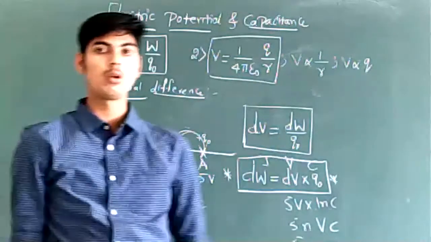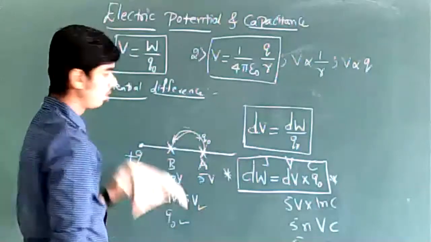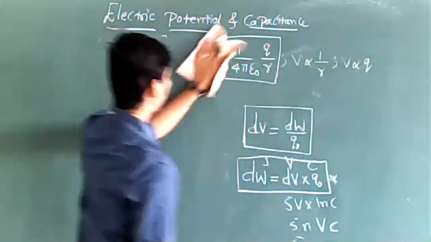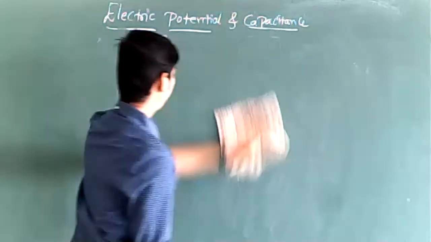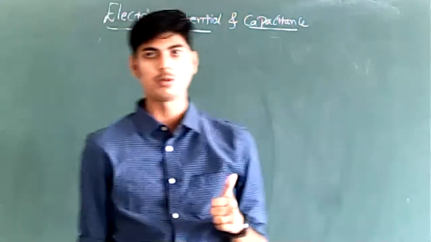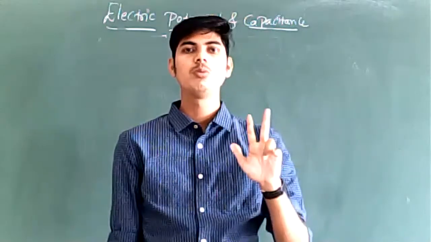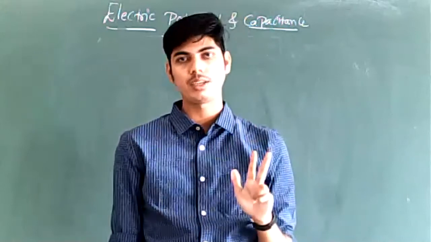Question note 20, you have to choose the right formula. And this is the formula for potential difference. After this, you must know the SI unit of electric potential. You must know the dimensional formula for electric potential, and you must know the nature of electric potential, whether electric potential is scalar or vector.